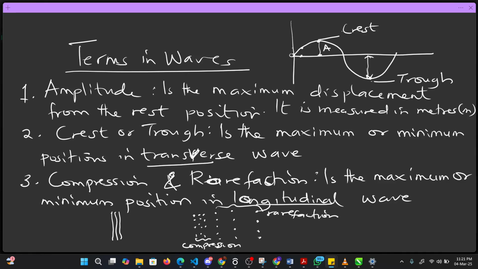And this disturbance could be vibratory, like up and down, because transverse does up and down movement, while longitudinal does oscillatory movement, which is to and fro. This one is coming, this one is spacious, and this will come and go back. So what happened here is longitudinal wave, whereby the particles are going forward and backward, forward and backward.